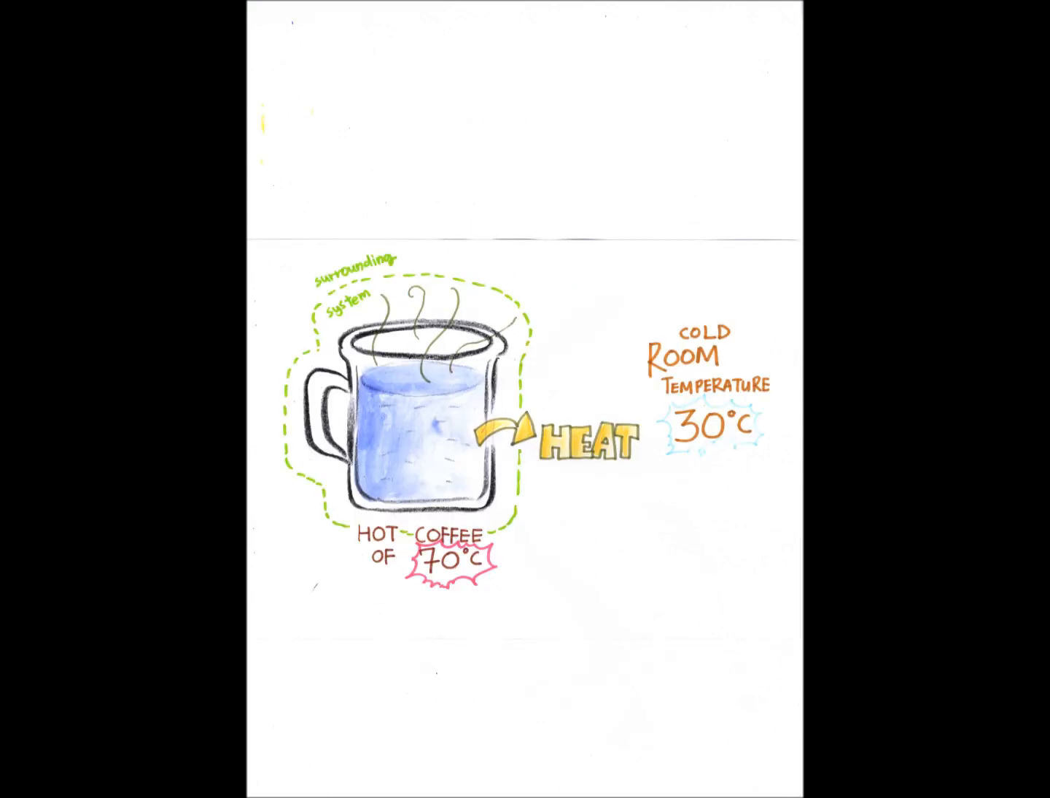For example, we have a cup of hot coffee at 70 degrees Celsius put in a cold room of 30 degrees Celsius. Surely, you will notice that the coffee becomes warm gradually. This is because heat contained in the coffee is dispersed into the surrounding. This shows that heat can only be transferred from a hot region to a cold region.